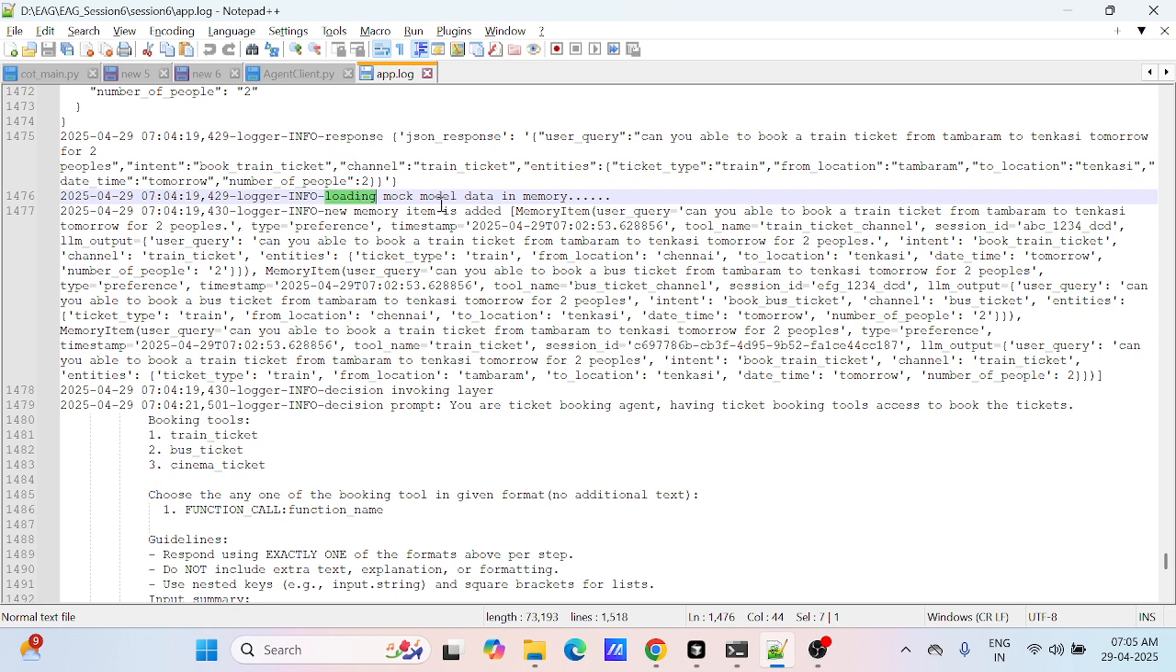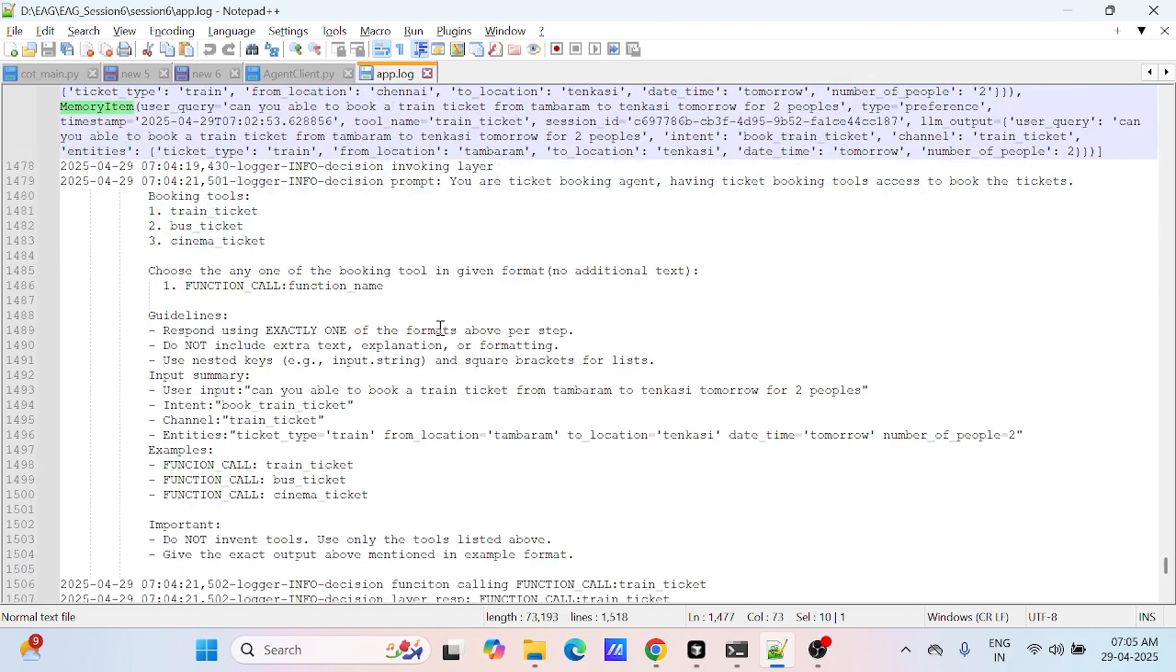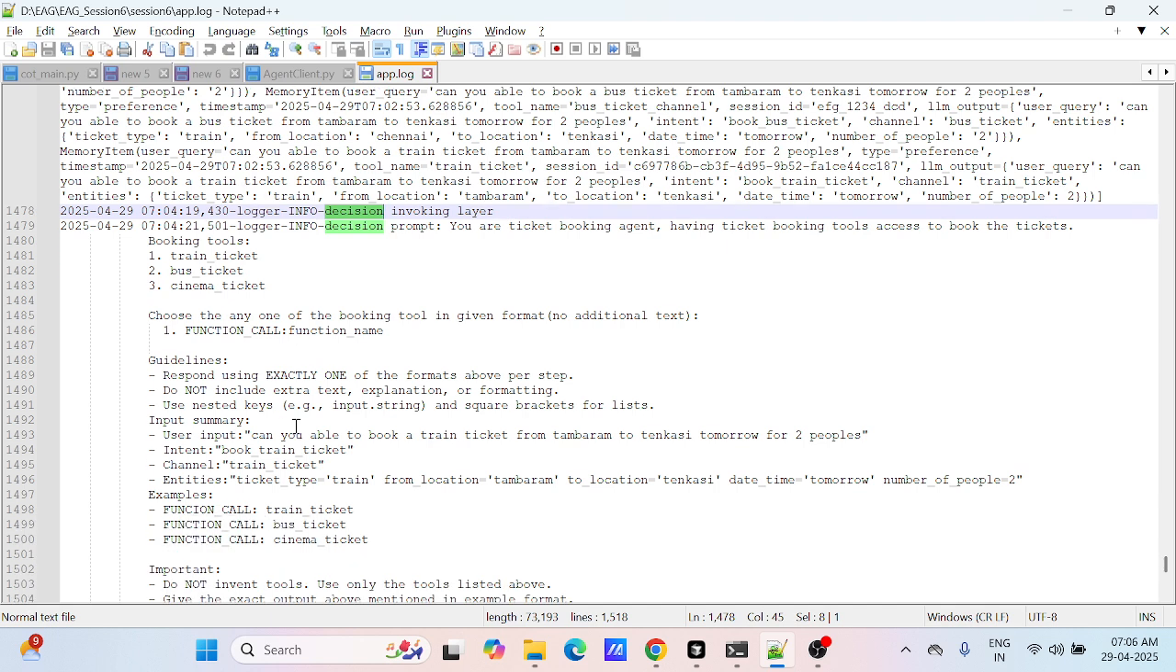If you see, it loads the mock data or memory. In the memory layer it checks whether the values are there or not. If the values are not there, it adds that value to the memory layer. Then we call the decision layer. Once the key pairs are done, I'm passing the key pairs to the decision layer, and with the key pairs it does some processing and checks the values.